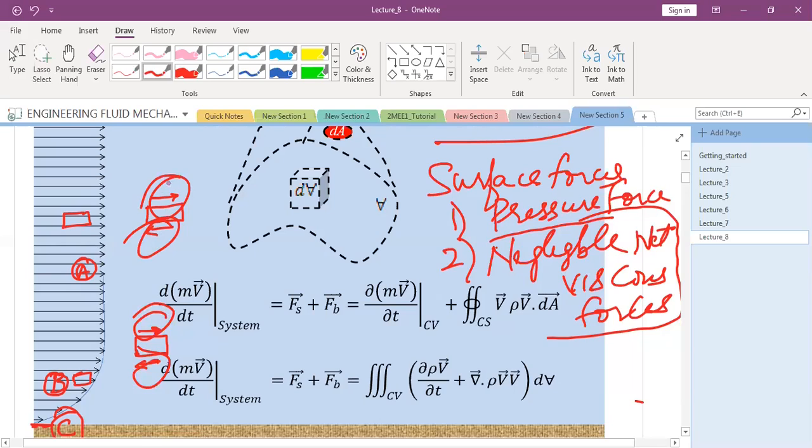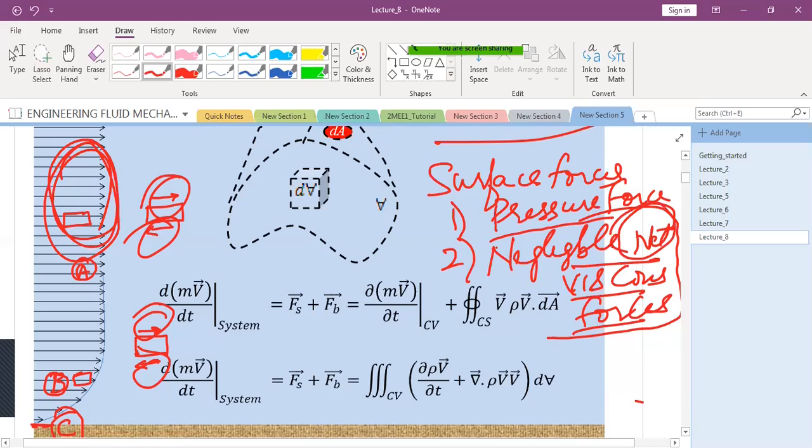They only balance each other in this region. So it is incorrect to say that there are no viscous forces here. Viscous forces are here, but they balance out each other. So you have negligible net viscous forces. That word net is very important. It does not mean that viscous force itself is zero or negligibly small here. Is that clear?